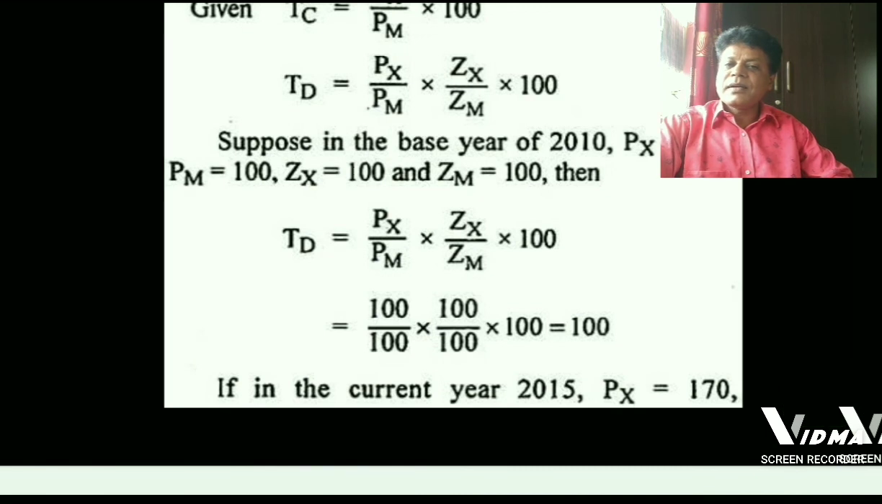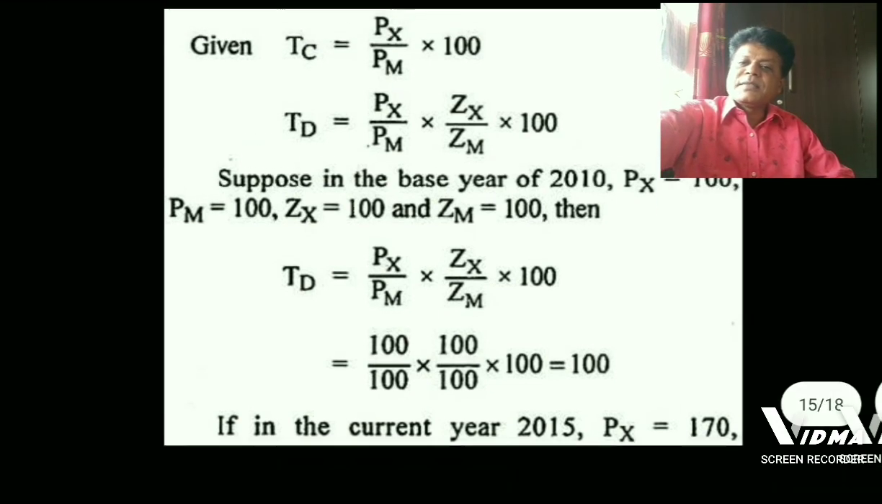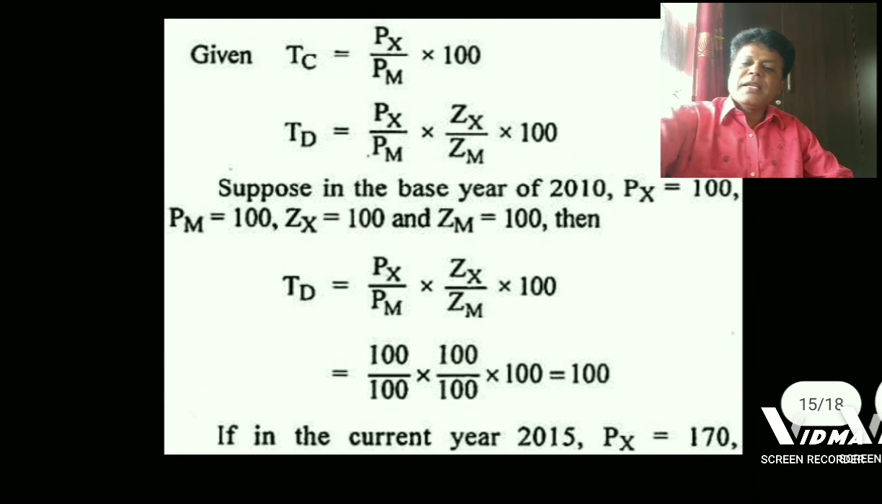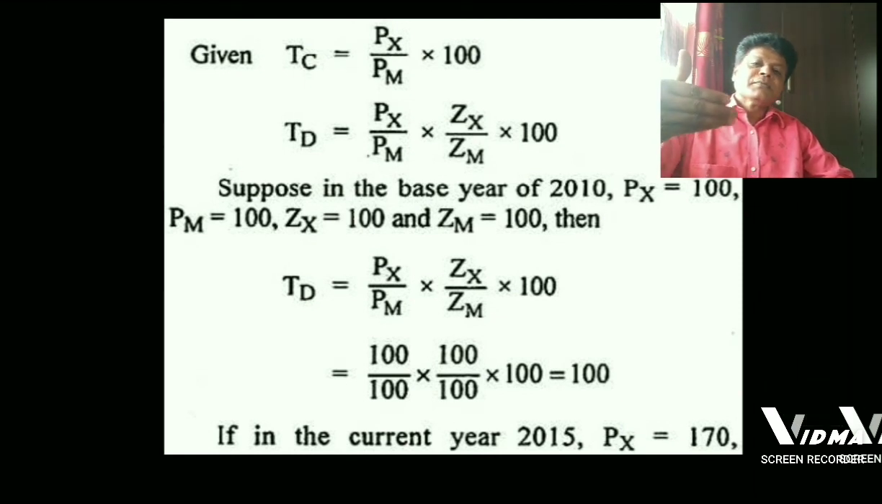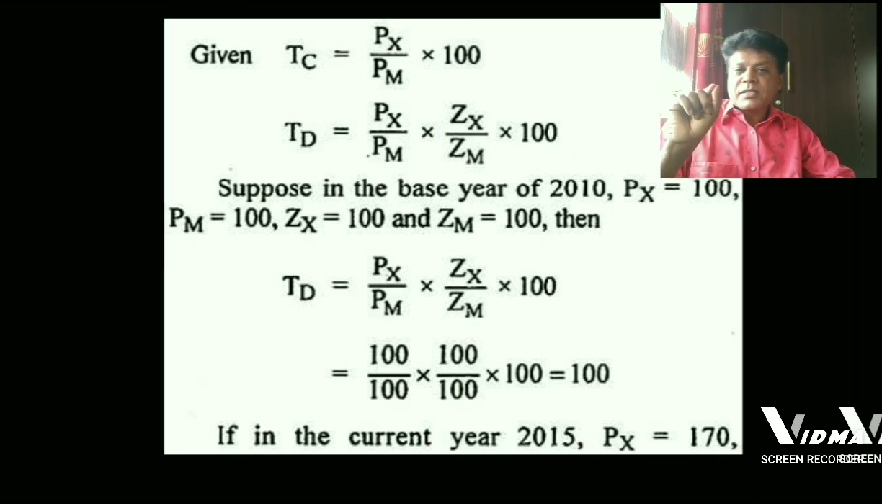Now, in the current year, that is 2015, if we take new values of Px, Pm and Zx and Zm, we may have different answers. The mathematical examples for double factorial terms of trade, I will be giving in the form of notes, which will be supplied either in the form of PPT or in the form of